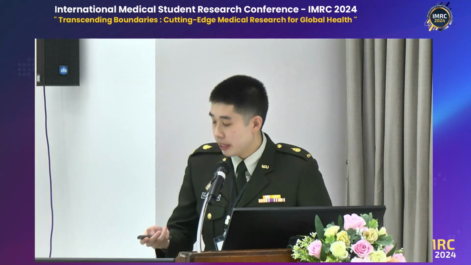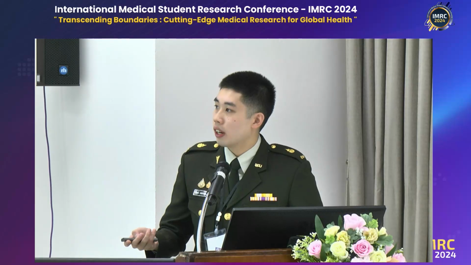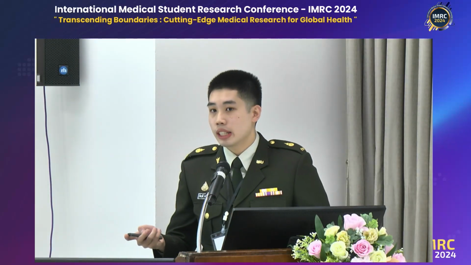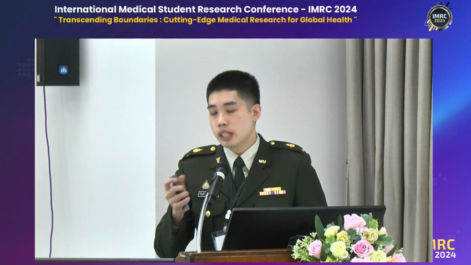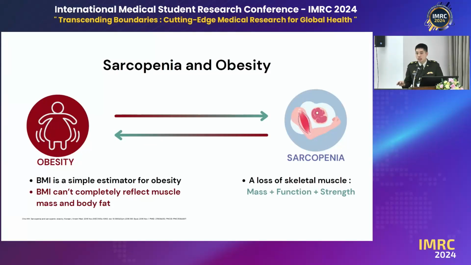In the method, in the questionnaire part, we collected the comorbidity of the subjects, such as underlying diseases, for example DM and hypertension. Before that, we excluded the participants with musculoskeletal disease because of their performance in the test.